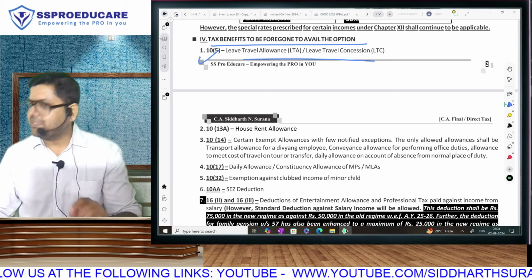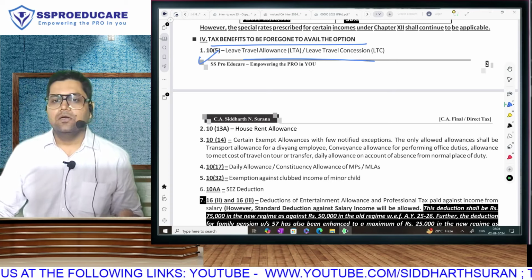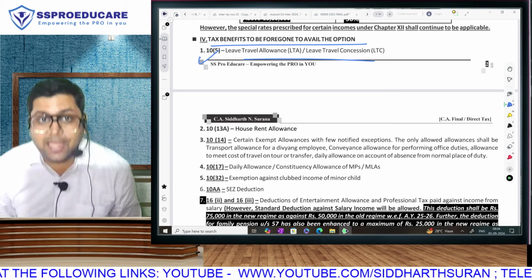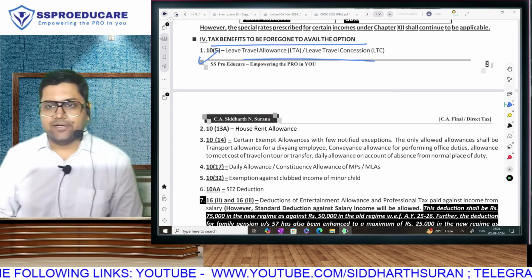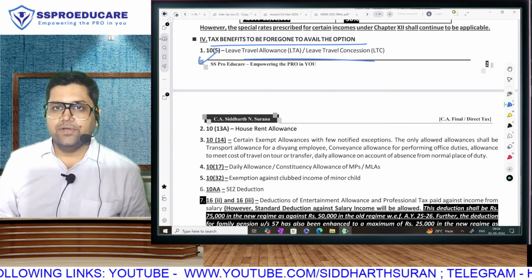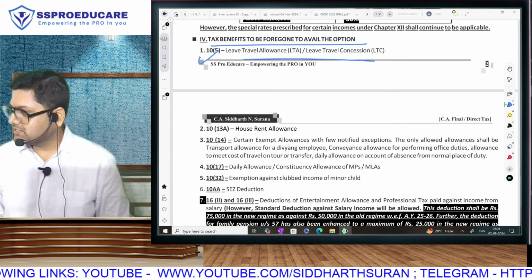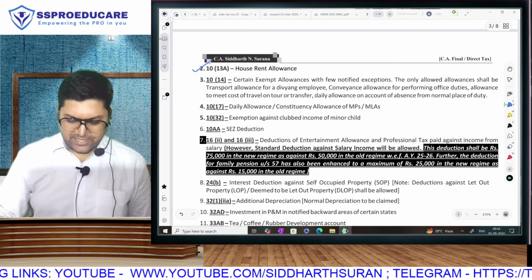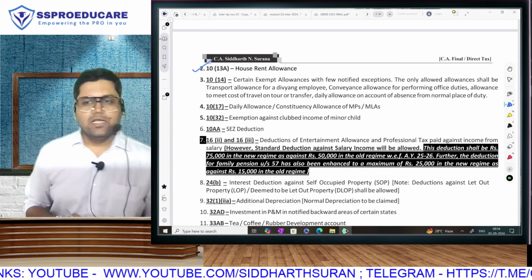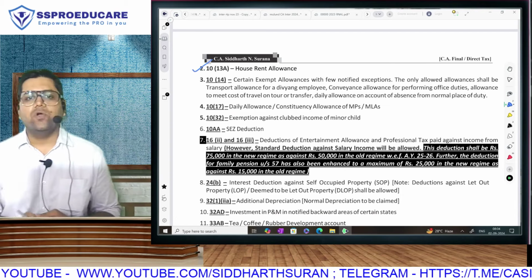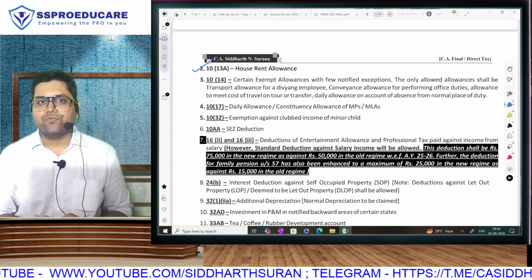This is a tax benefit that is going to be given in the old regime and disallowed, discontinued in the new regime. New regime mein you won't get it. Samjha? Next. This is still a little popular among salaried employees and those who post qualification plan to go in employment. This is going to be a part of your life.